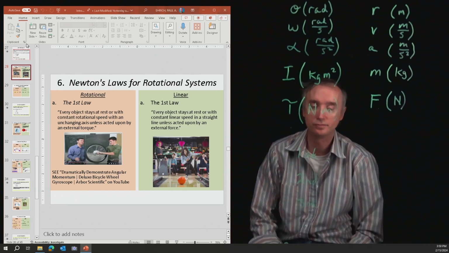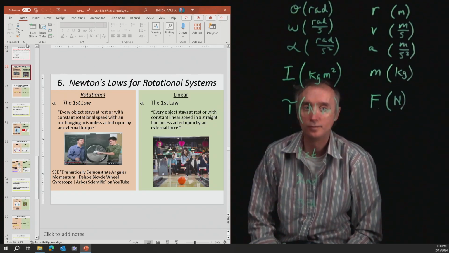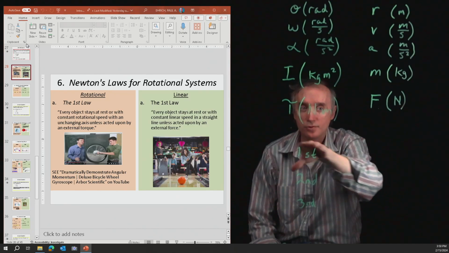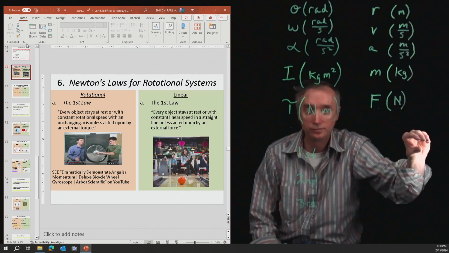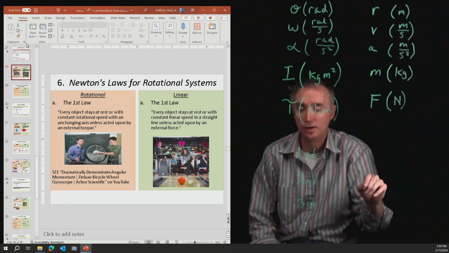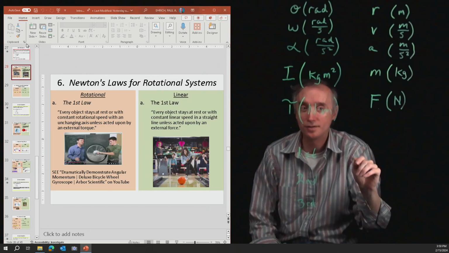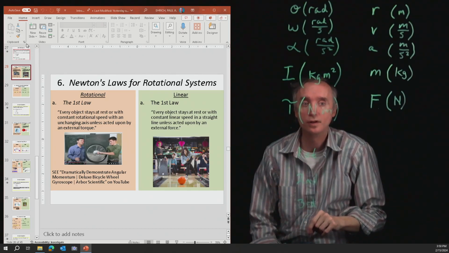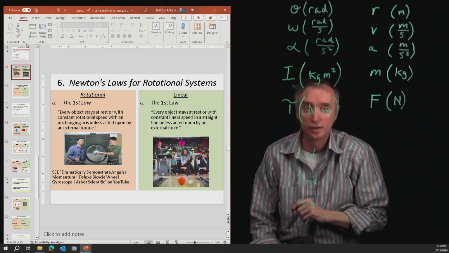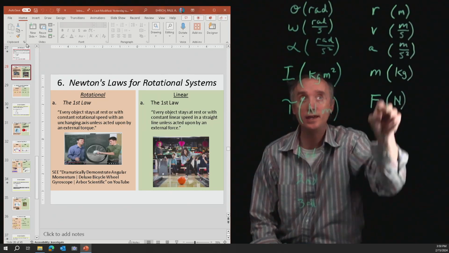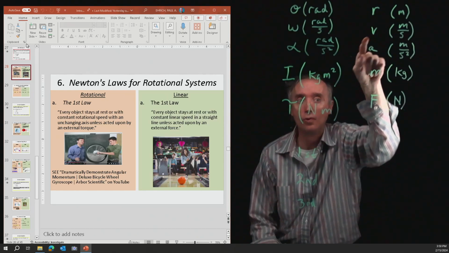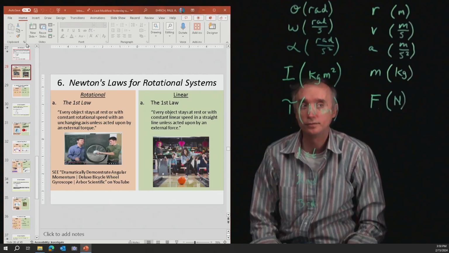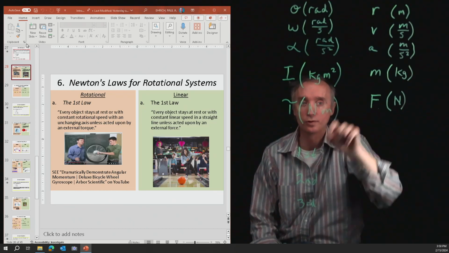So, let's analyze them. The first law of motion for linear systems was that an object, once it's moving in a straight line, wants to continue to move with a constant linear speed, and it always wants to go in a straight line. Now, if you want to change the speed, or change the direction that it's going in, you apply a force.